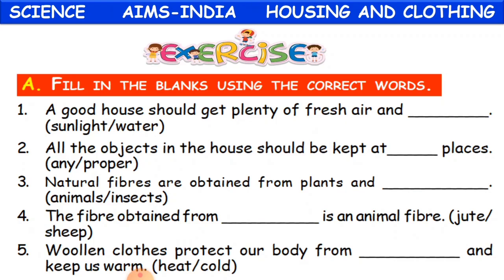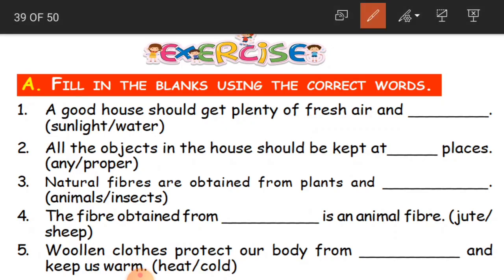A good house should get plenty of fresh air and dash. How should it be? It should get plenty of fresh air and sunlight or water. The answer is sunlight. Okay. So a good house must have fresh air and sunlight.